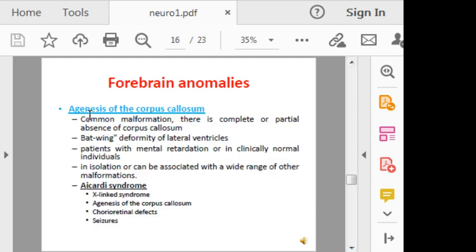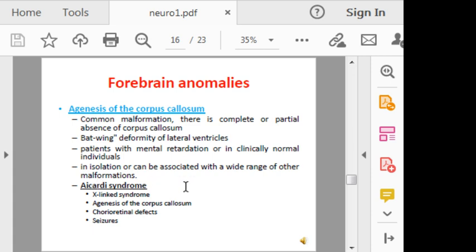Forebrain anomalies, there is agenesis of corpus callosum, and it is a common malformation, and there is complete or partial absence of the corpus callosum associated with what is called batwing deformity of lateral ventricles. The patients are with mental retardation or in a clinically normal variant. In isolation, it can be associated with a wide range of other abnormalities or malformations.